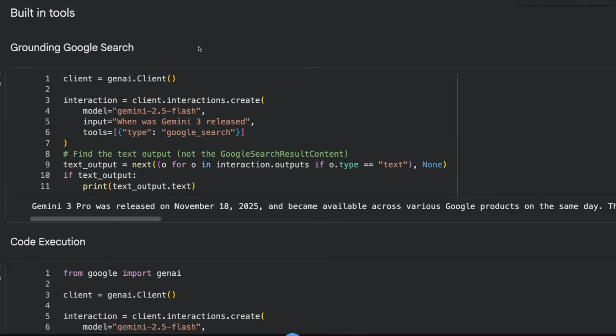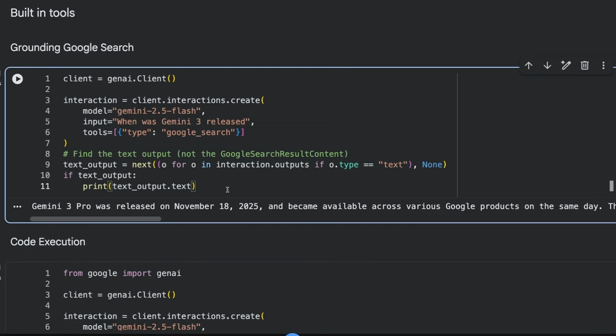Of course, we've also got access to built-in tools. So the built-in tools now is very simple to use. You can basically just pass in the built-in tools as being Google search. We can then run this through. This will give us an answer back. We can get some URLs and stuff like that. I actually talk about the URLs in the agent. This is my one big gripe about Google with all this stuff is to do with the URLs that they return.